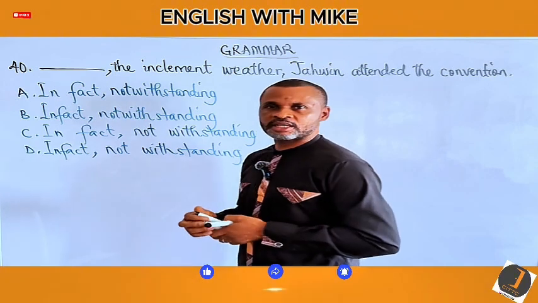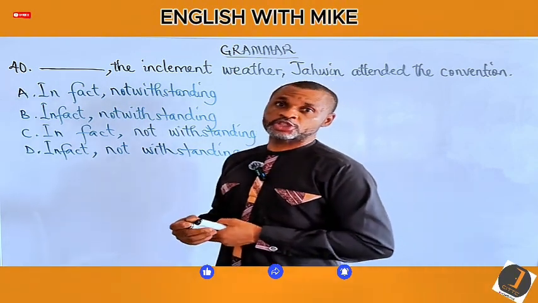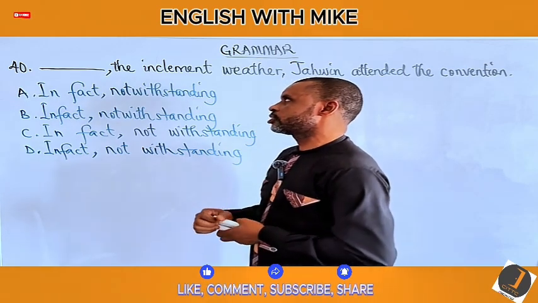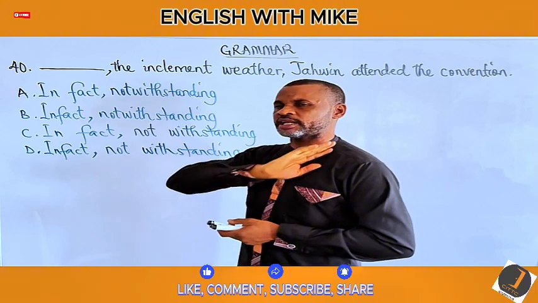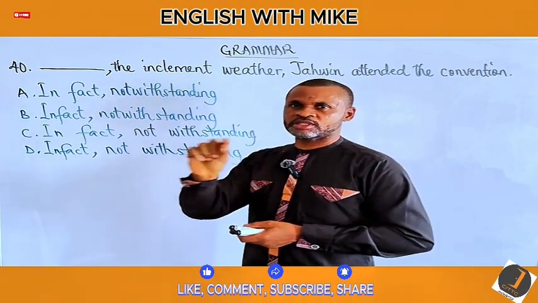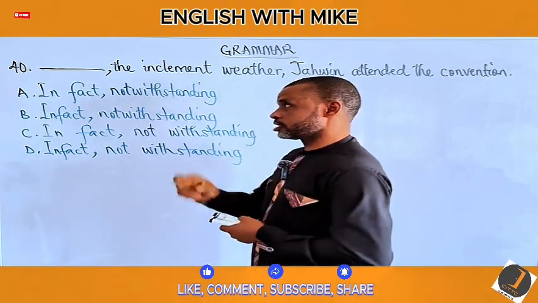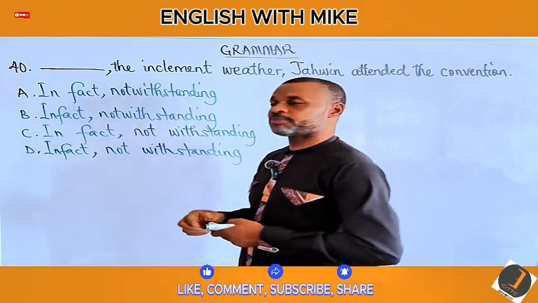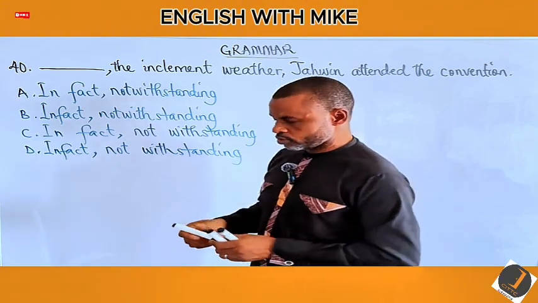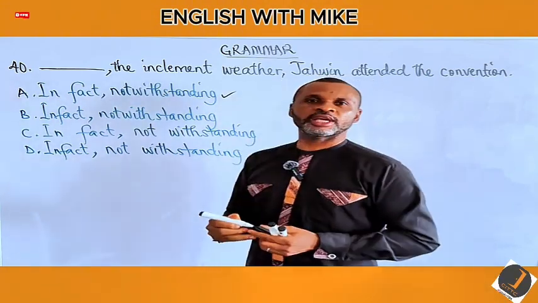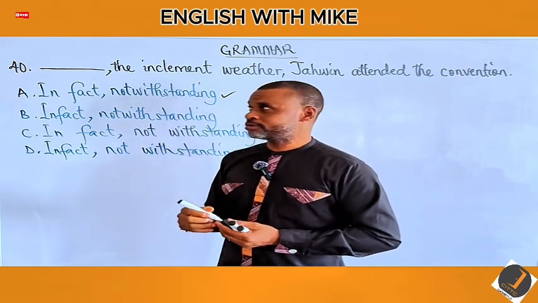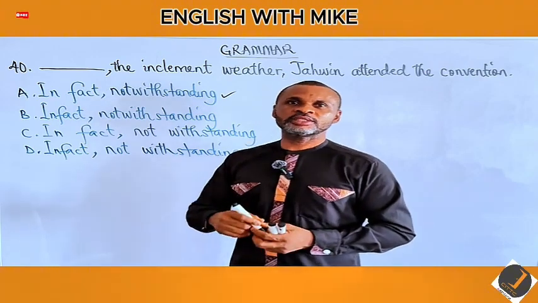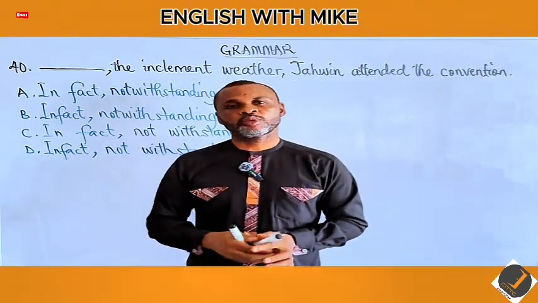Notwithstanding can function as a concessional adverb or as a preposition, depending on the context. Is it written as one word or as two words? Well, in fact is traditionally written as two words because it is a phrase, not a word. It's a phrase. And notwithstanding is not a phrase, it is a word. So notwithstanding appears as one word, in fact as two. That invariably makes the correct option A. Did you get it right? Wow, this is indeed a troublemaker. Question number 41, and so on will come in subsequent videos.